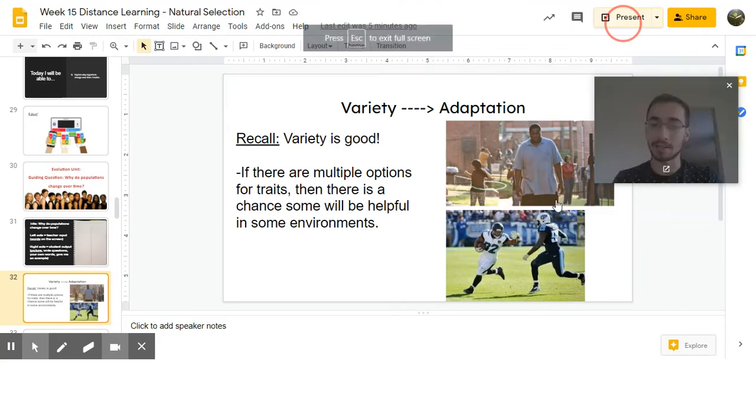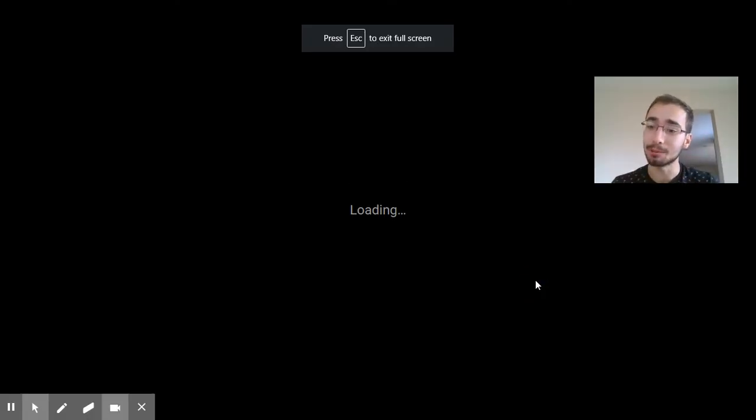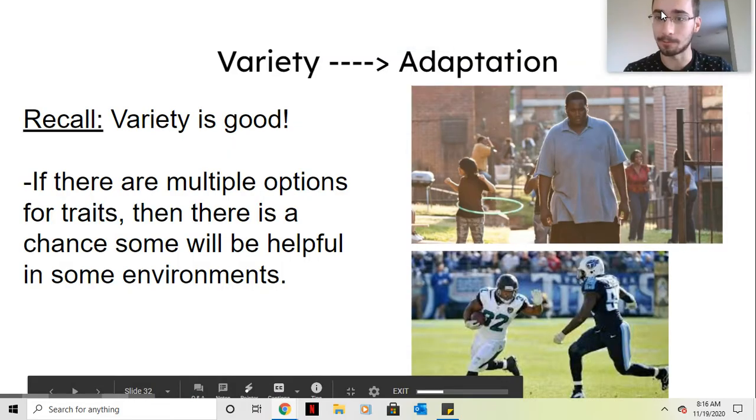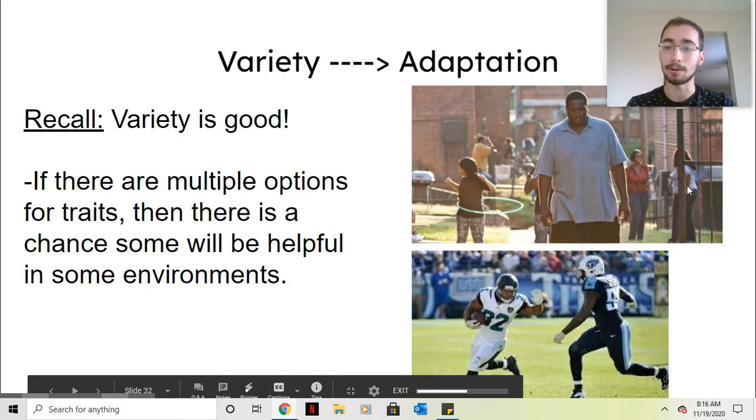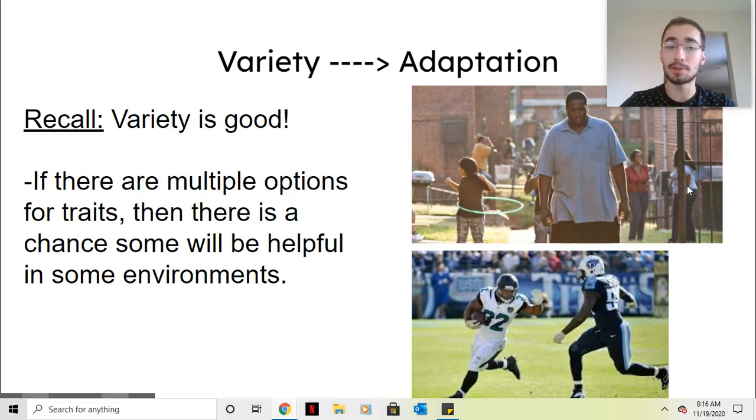So recall from yesterday, remember variety is good. You want variation if you're an animal, or a plant, or an organism. Variety is good because if there are multiple options for traits, then you have more chances that one of those traits is going to be helpful in some environments.